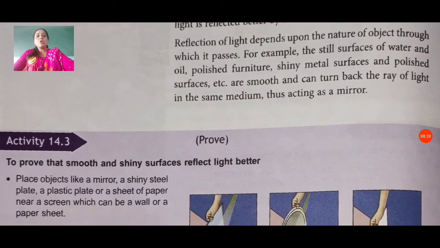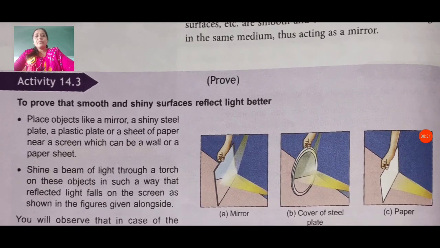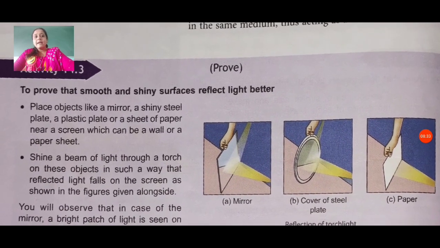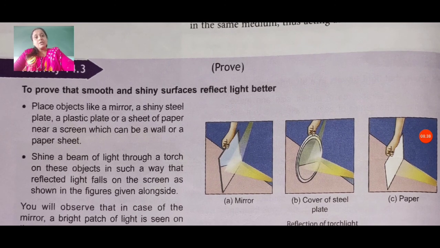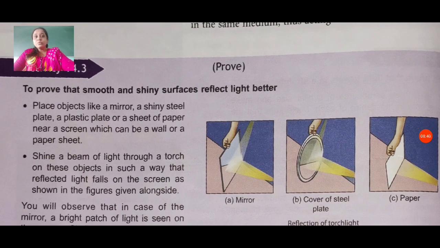Now we also have activity 14.3. This activity proves that smooth and shiny surfaces reflect light better compared to other objects.